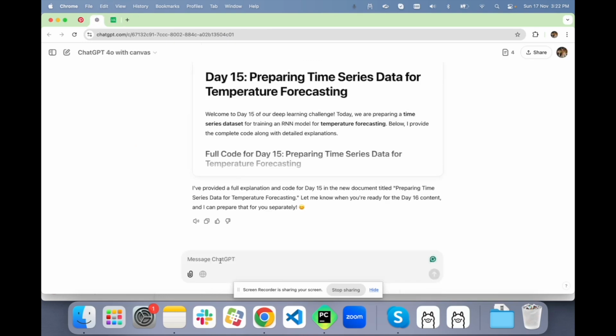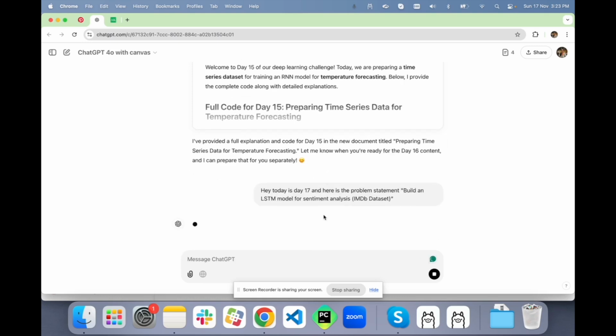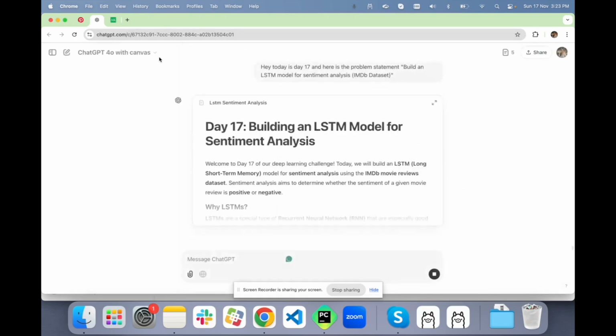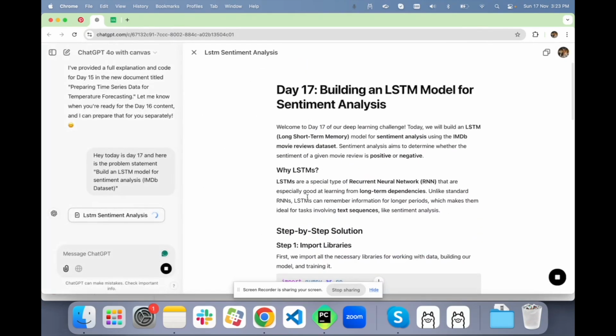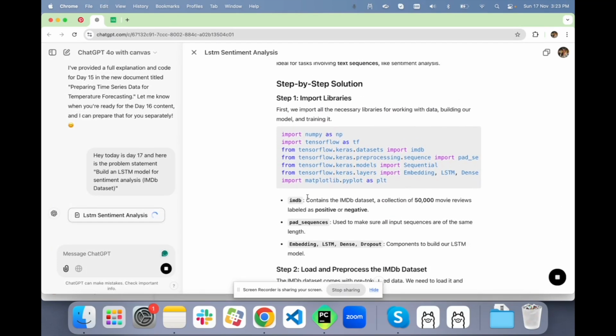So let's use ChatGPT here and say, hey, today is day 17 and here is the problem statement. I'm using the same context window so that ChatGPT would know this is different. Let me go read a little about it. It says we have to import the libraries. These libraries we'll be importing.